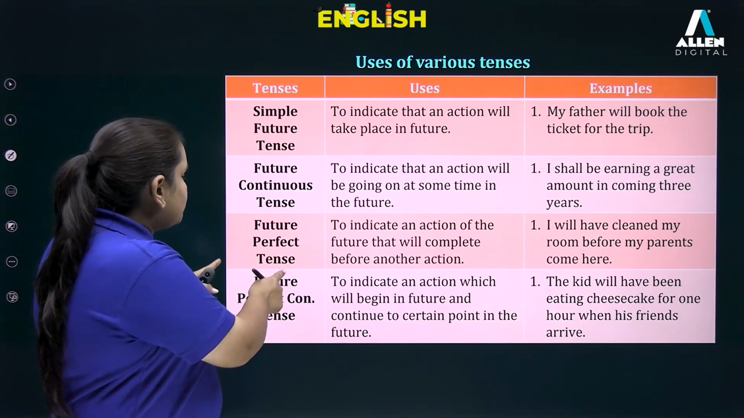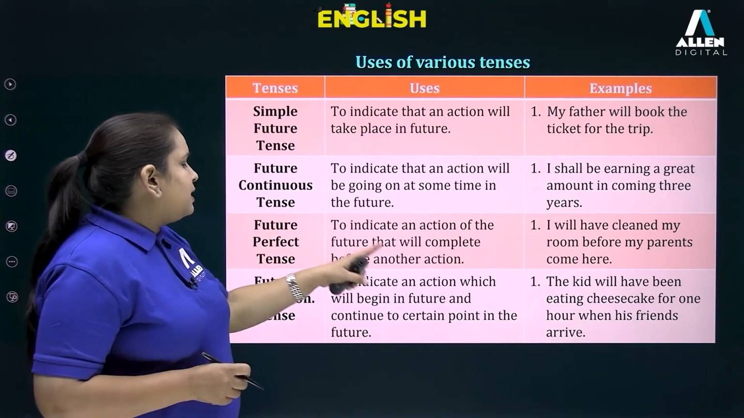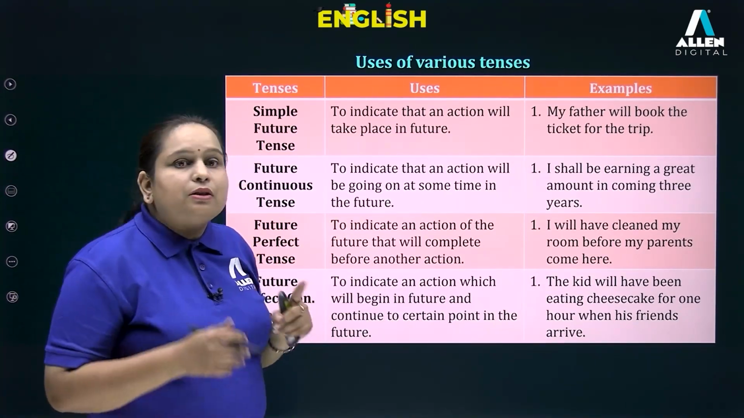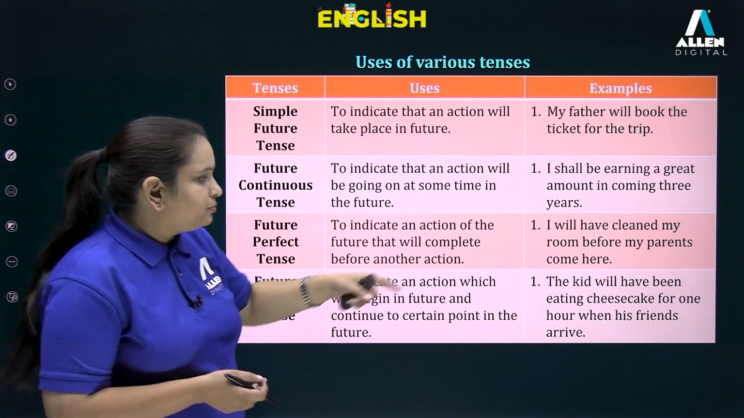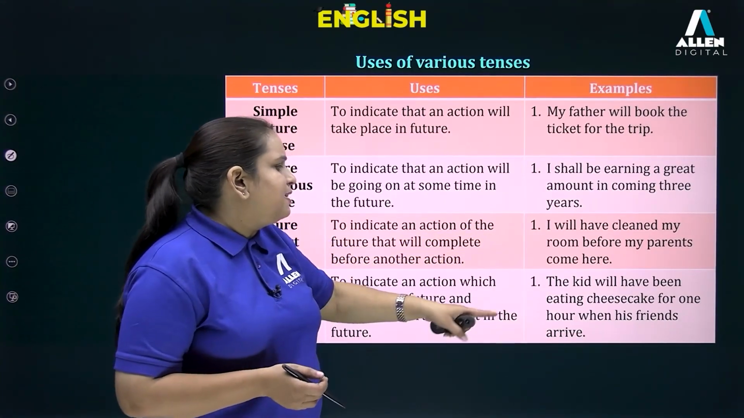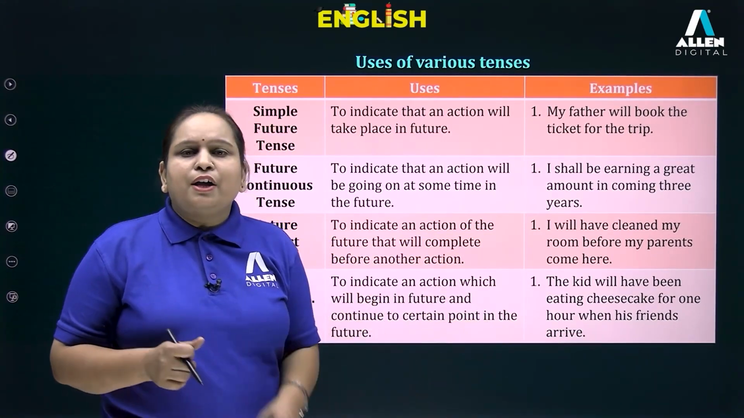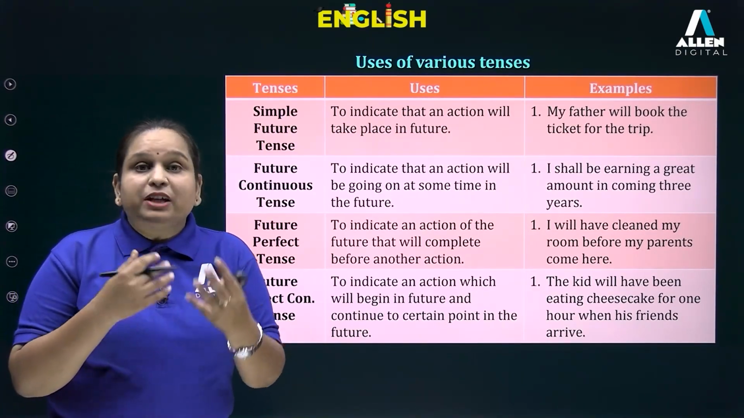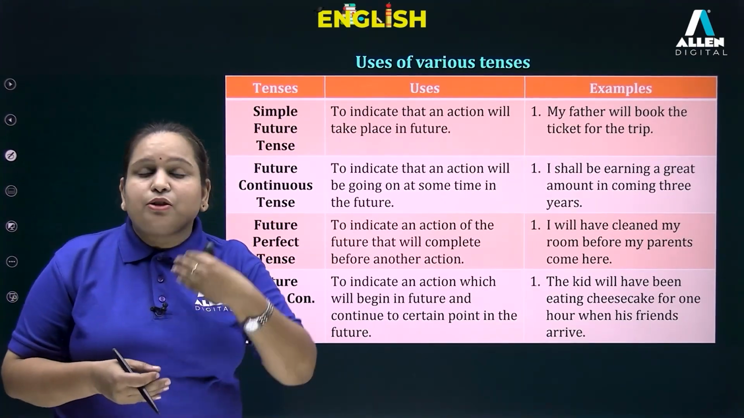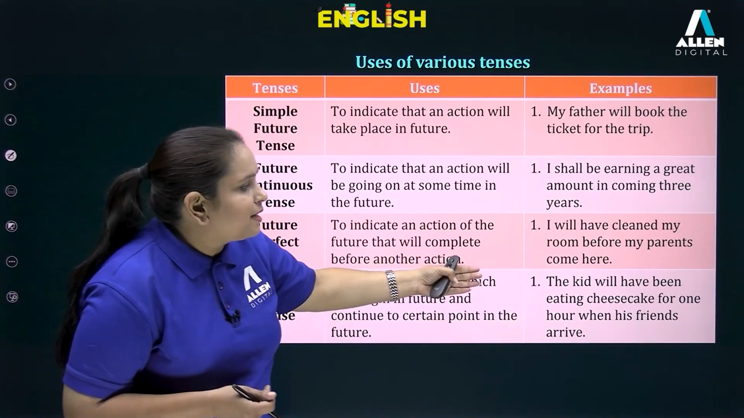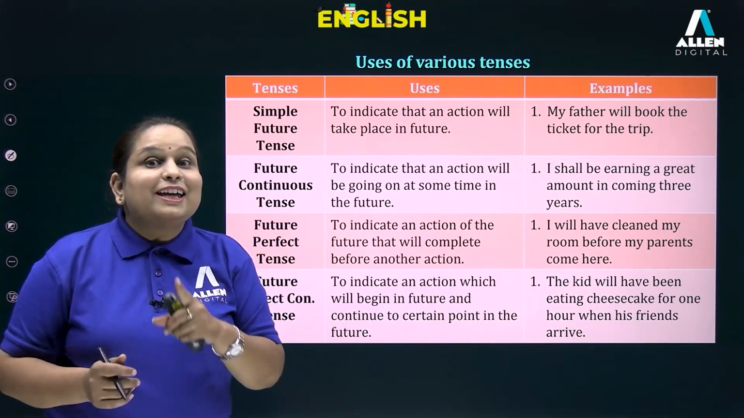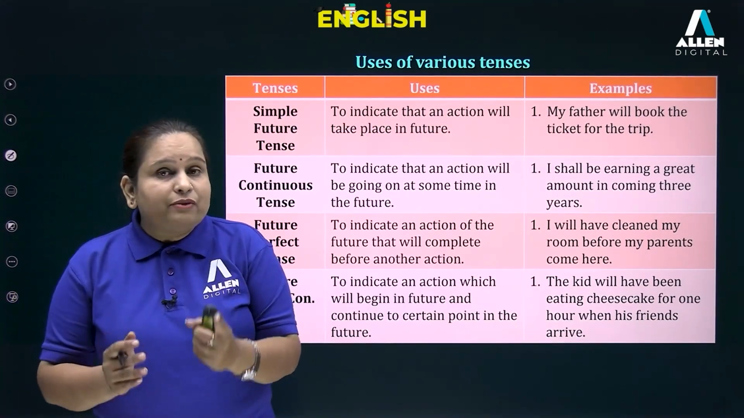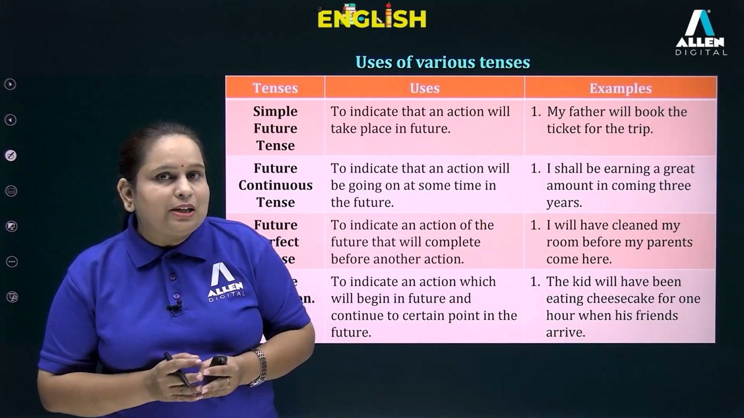Let's now proceed to future perfect continuous. It talks about an action which will begin in future and it will continue to a certain point in the future. For example, the kid will have been eating cheesecake for 1 hour when his friends arrive. Okay, so it would have been the time of 1 hour, the duration of 1 hour for this action to be going on in future. So I hope this is clear to everyone. Yes, students, we have discussed the various uses of all the tenses.